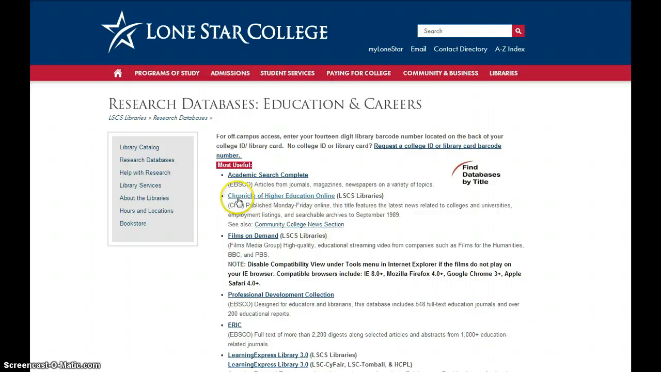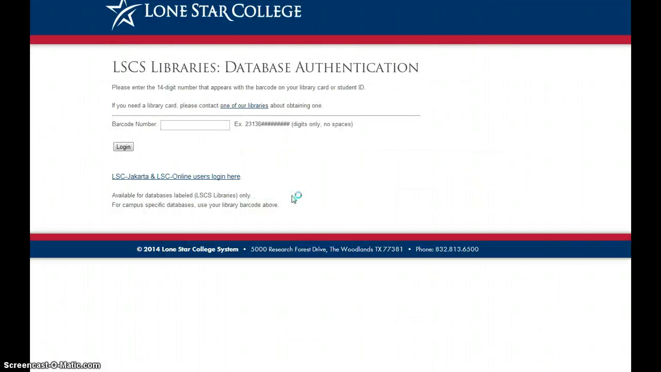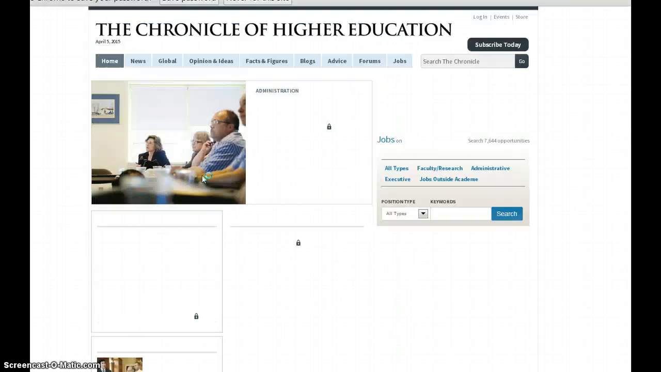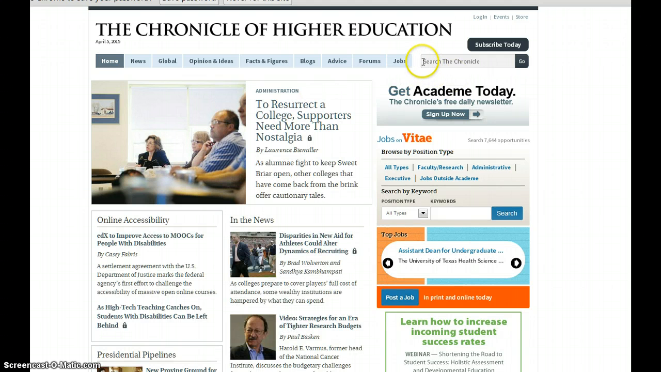And within that database category, there is the Chronicle of Higher Education Online, which, since we are in higher education, is a good place to go. So let's say our topic is weather. I'm going to click on that, log in, and search weather.